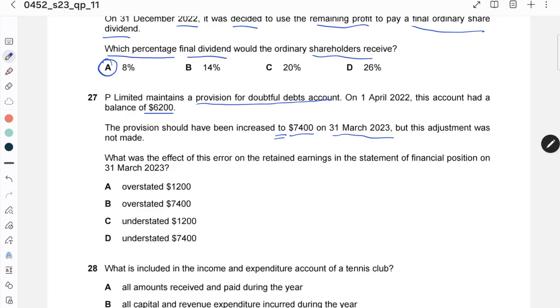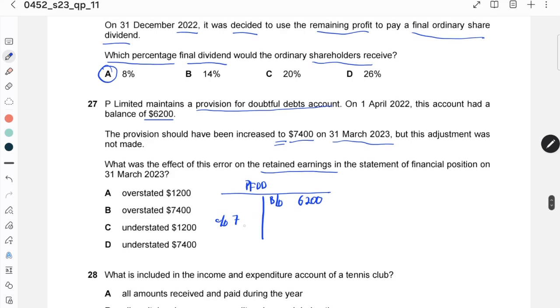What is the effect of this error on retained profit? Okay, so PFDD, provision for doubtful debt, balance BD is 6,200 and balance CD is 7,400.